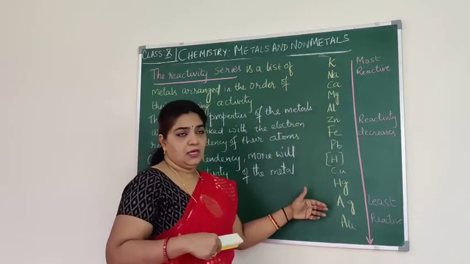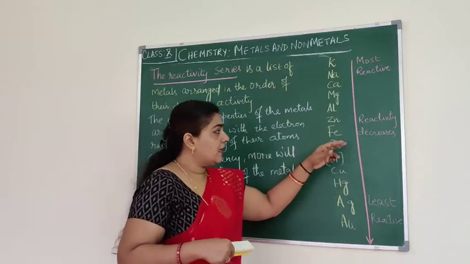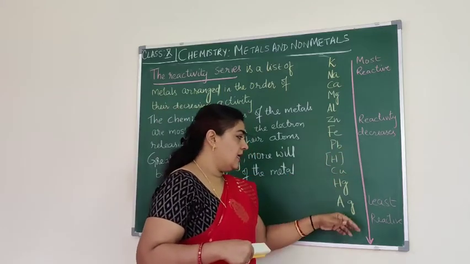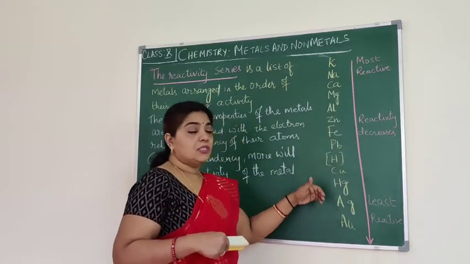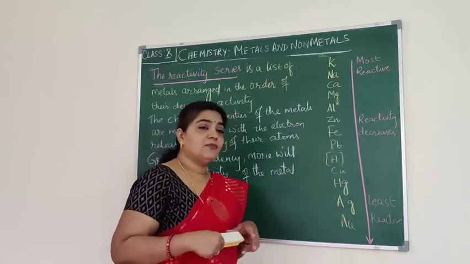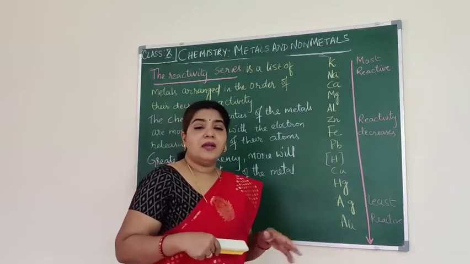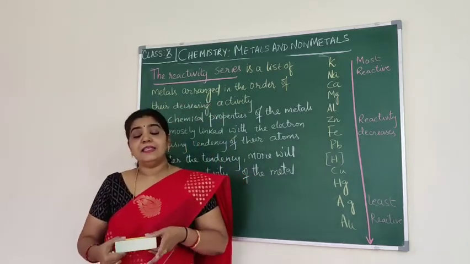As it comes down, that is zinc, iron and lead, the reactivity decreases, and the elements placed after hydrogen, especially mercury, silver and gold, are least